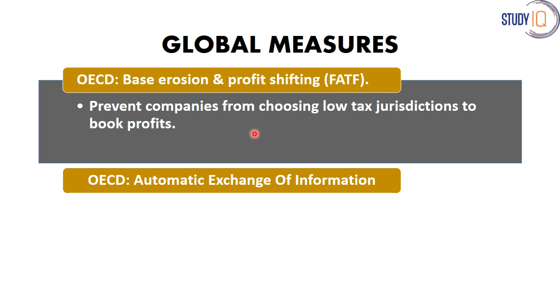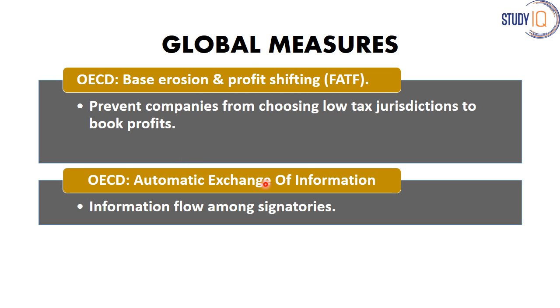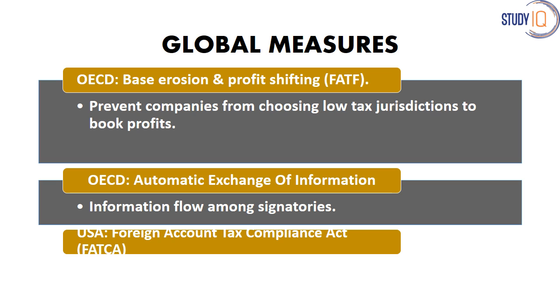Another measure is the OECD's automatic exchange of information. According to this, there will be a free flow of information among the signatories or the member countries about all the money transactions that have been going on within the member countries. Third is